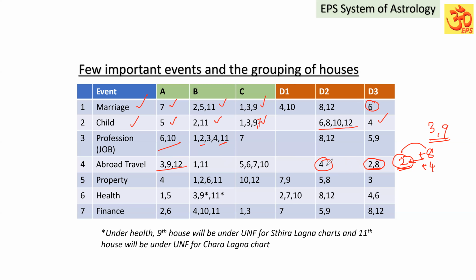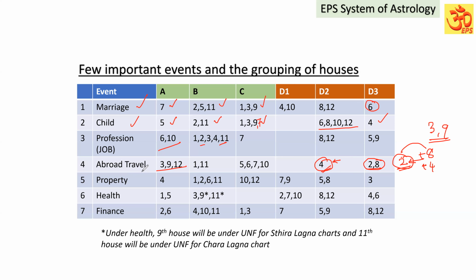Suppose he is going for travel, for education, pursuing the education. Definitely there will be a role of the fourth house. Suppose he is going there and is going to purchase property abroad, there also he will get the fourth house. The fourth house is where he is living. But basically, these houses are given as unfavorable only for travel.